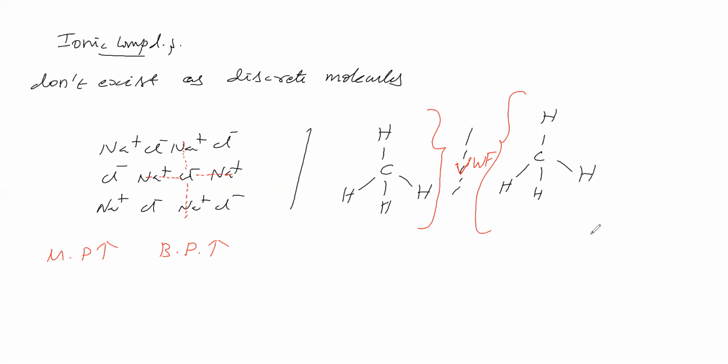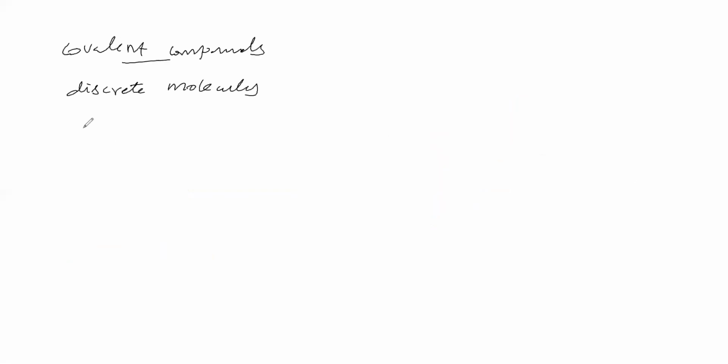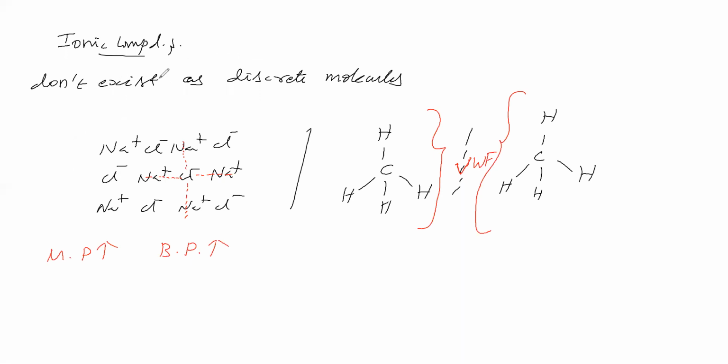Therefore, for covalent compounds, the melting point is low and the boiling point is low. But for ionic compounds, the melting point is high and the boiling point is high.